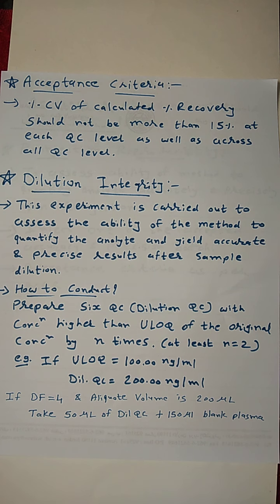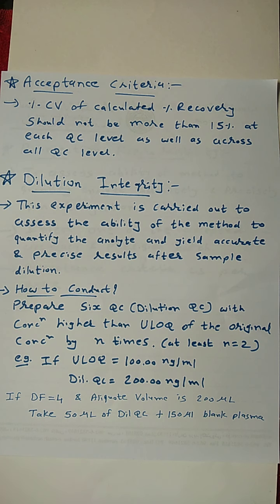Now, during the study, it may happen that some of the subject samples will go above this 100 nanogram. Sometimes we get responses of 105, 110 or maybe 115, 120, 130.